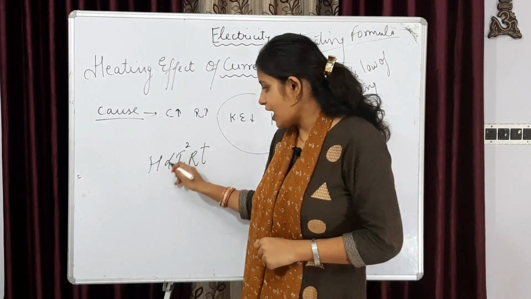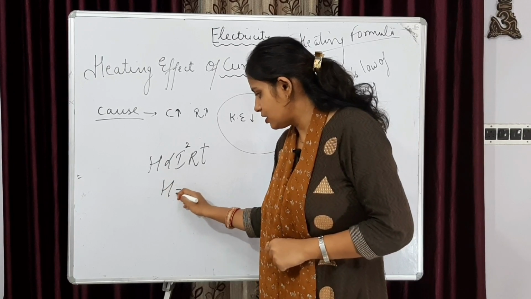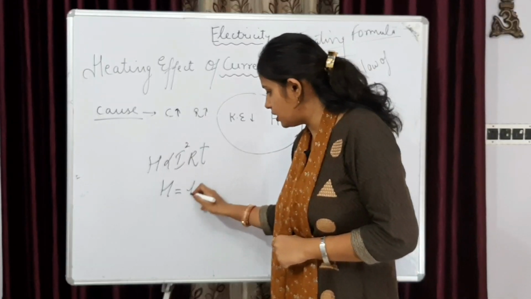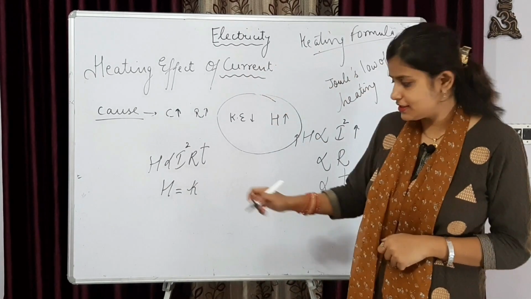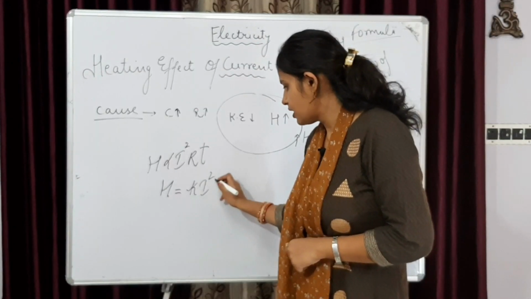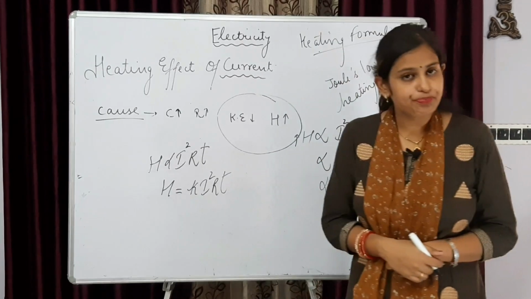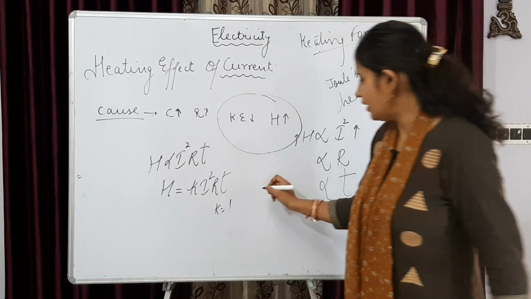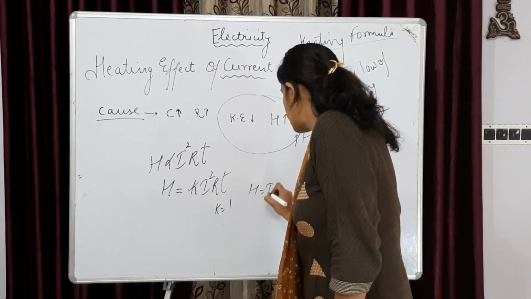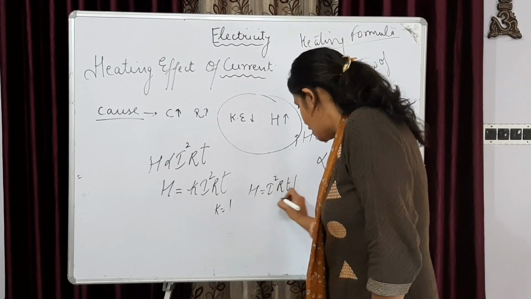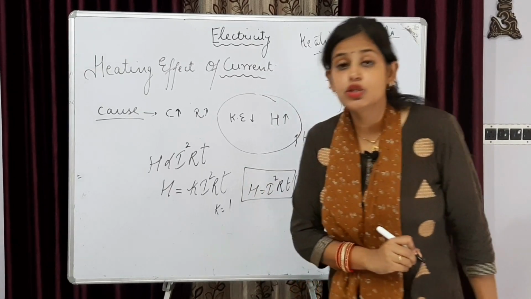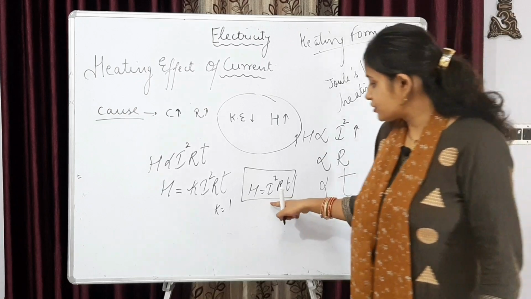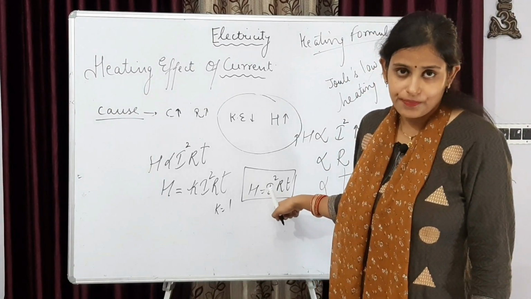And again, when the proportionality sign is removed, it becomes equals to, and there will be a constant. In this case, the constant is K I square RT. Let's take the value of K as 1. So what we found, H is equal to I square RT, which is Joule's law of heating. This is Joule's law of heating.